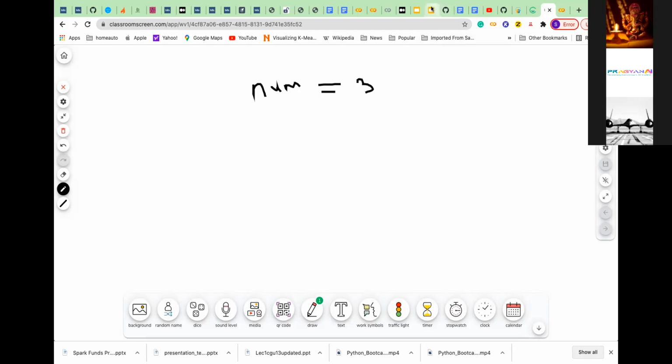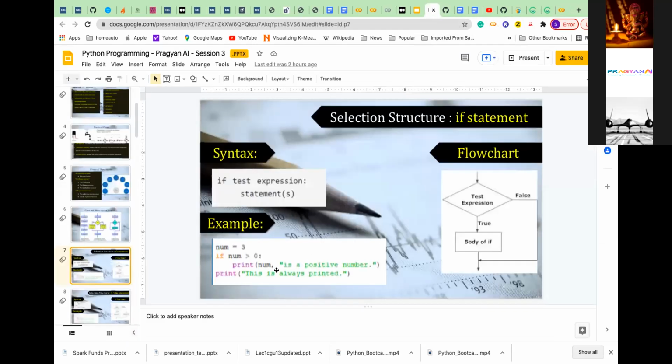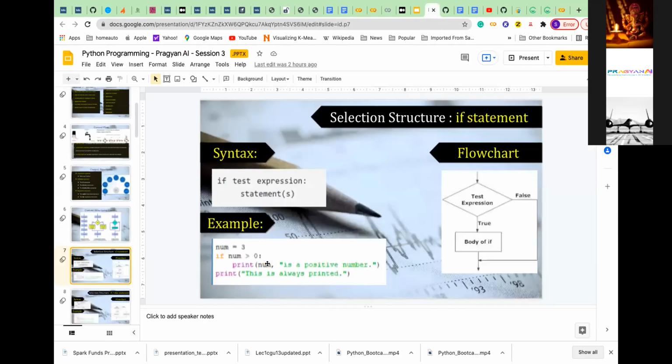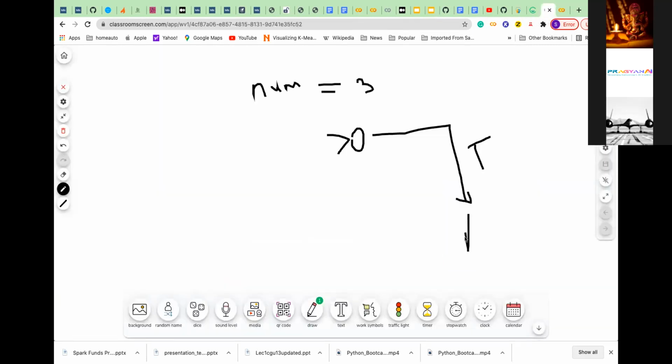Now what I'm trying to say here is, if num is greater than 0, and if it is true, it will take one path. What is that path? If it is true, it will print that it is a positive number. Else, if it is false, then what will it do?